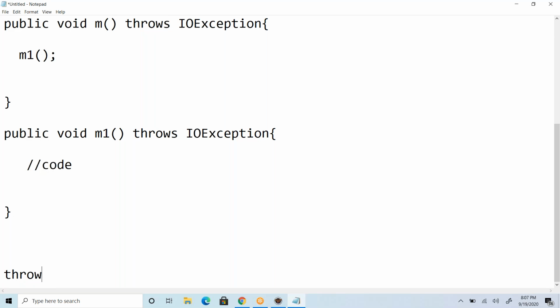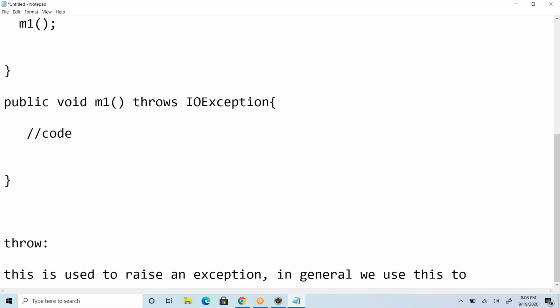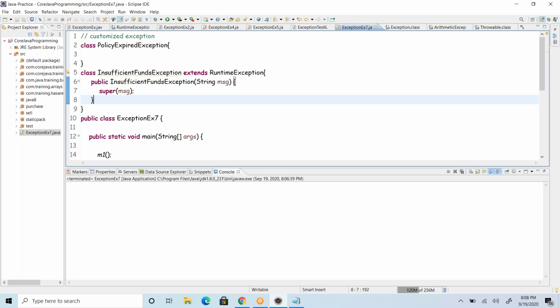So the throw keyword is used to raise an exception. In general, we use this to raise customized exceptions. Existing exceptions we never bounce in general. So we'll use this to create and raise customized exceptions.